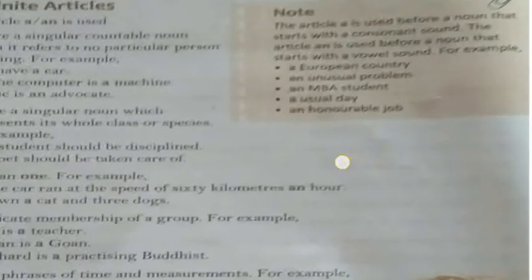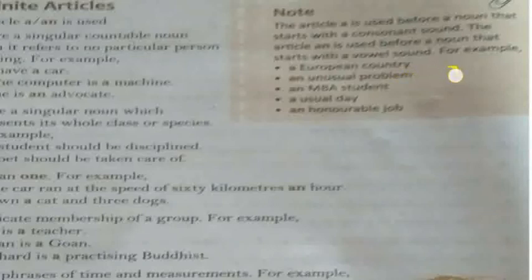So here are the notes. The article "a" is used before a noun that starts with a consonant sound. Children, give importance to the word "sound." The sound should be consonant. It is not necessary that the letter or alphabet should be a consonant. The sound should be consonant. The article "an" is used before a noun that starts with a vowel sound. So the sound should be a vowel.